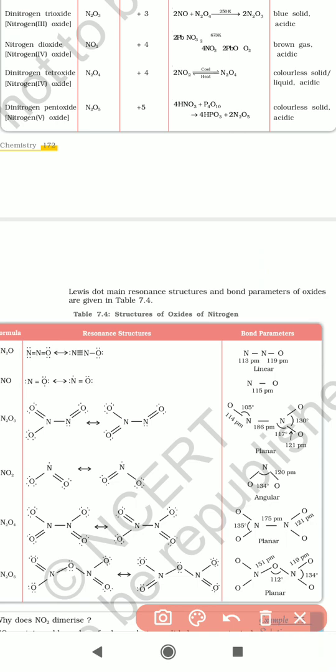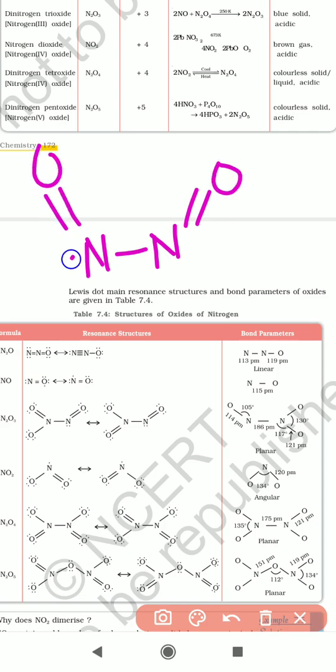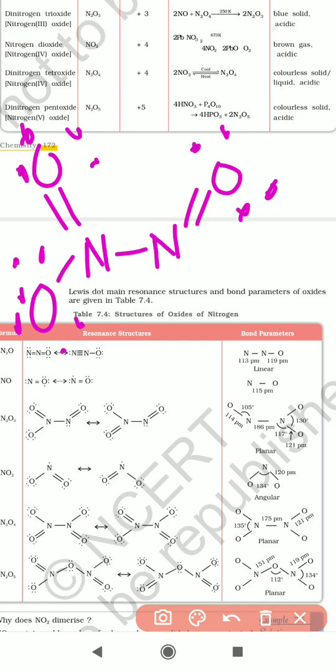Structure, how we are representing: N, single bond N, double bond O, single bond O. So here, how many lone pairs of electrons are there? Two oxygen atoms are having 2 lone pairs of electrons, and another oxygen atom has a total of 6 electrons present there, right? So this is the N2O3 molecule resonance structure.